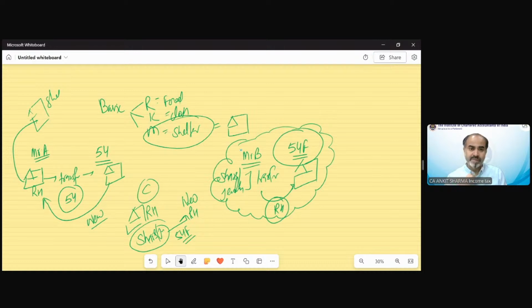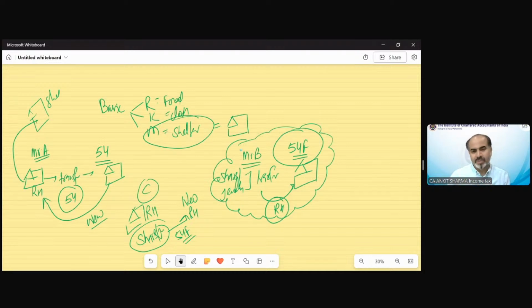Those who have a residential house can also take the benefit. Like I am also having a residential house, but if I transfer my jewelry, shares, etc., and buy a new house, I can take the benefit of 54F also. But the idea was not that. The idea was for those persons who do not have a residential house, and are now trying to transfer their other assets and want to purchase a shelter. So government says, do not worry, we are having a section for your benefit also, and that is section 54F. So you understood the logic behind it.